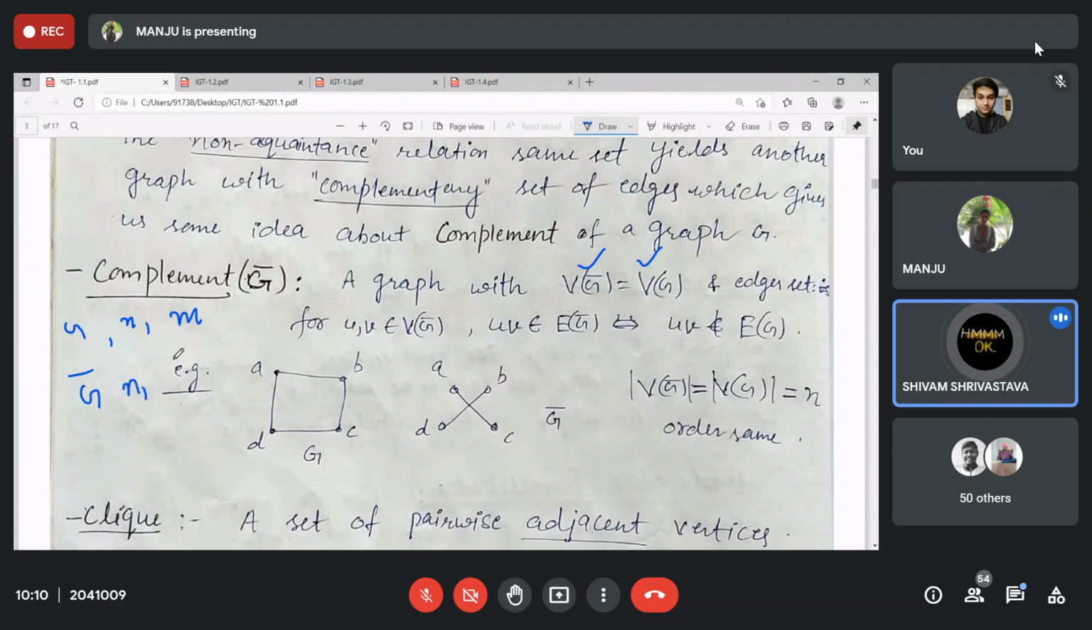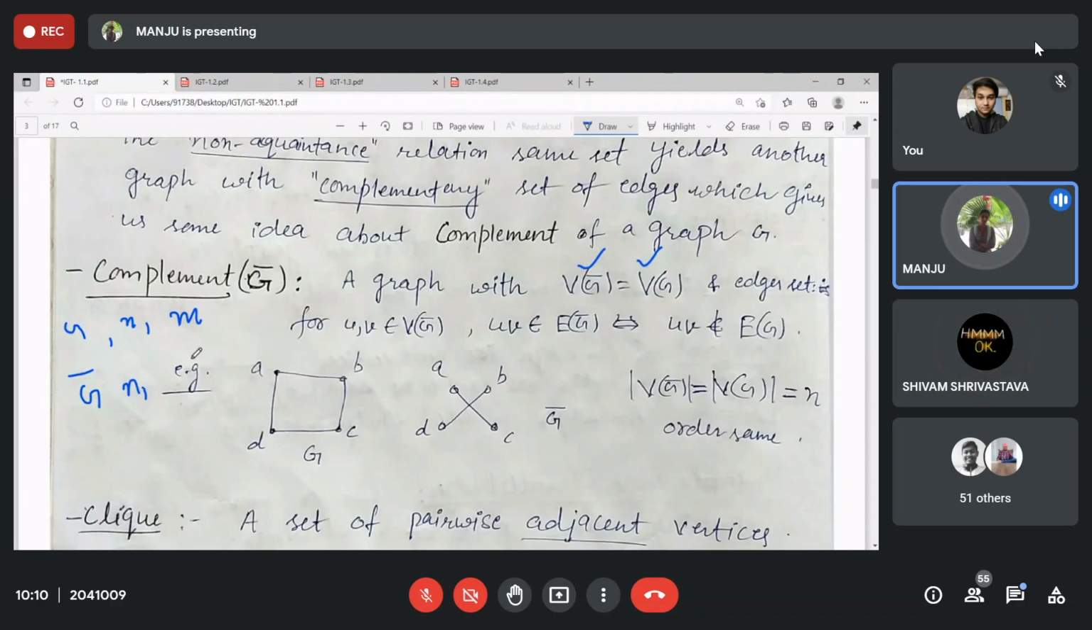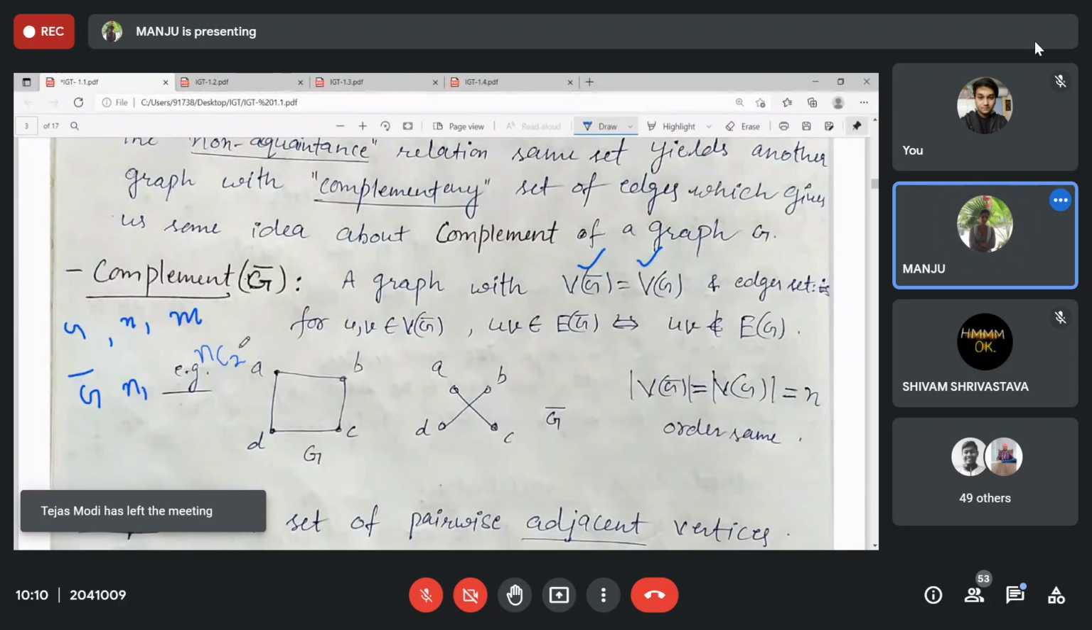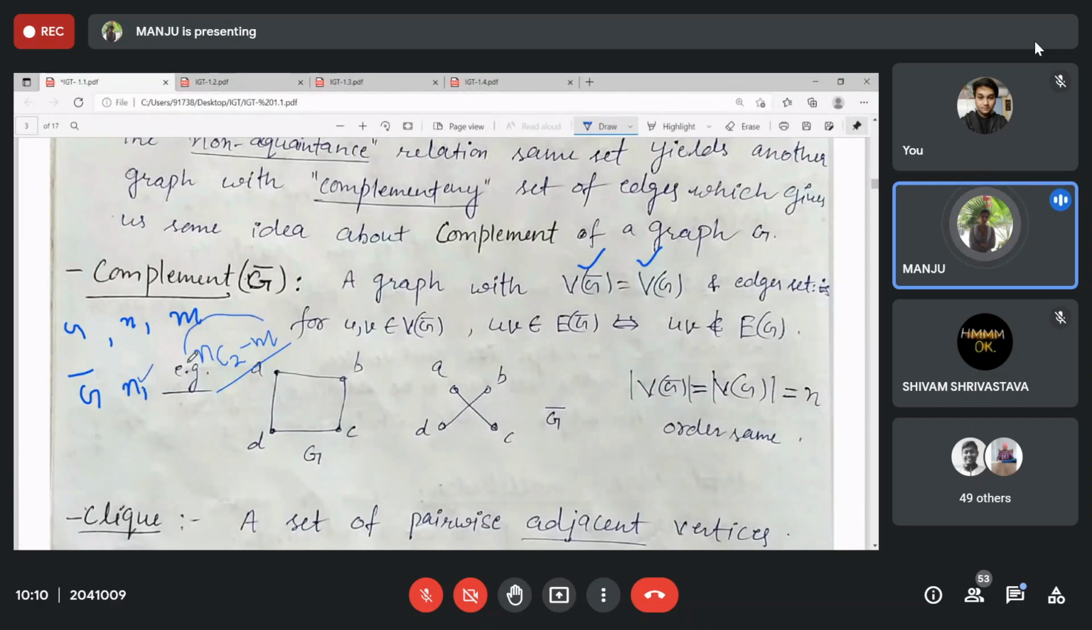Size of the complete graph with the same vertices minus the edges of the graph G. Yes, and the size of a complete graph with order n is given by nC2, right? Clear? So this will be the order for the complete graph, and the size for the complement will be nC2 minus m, because from the complete graph we need to remove all the edges which are present in G.